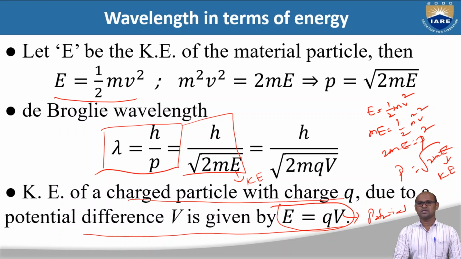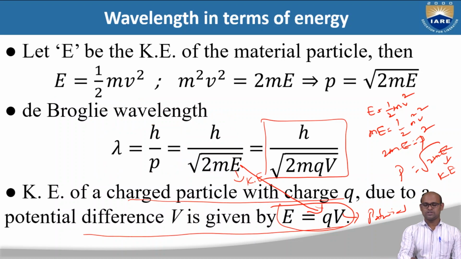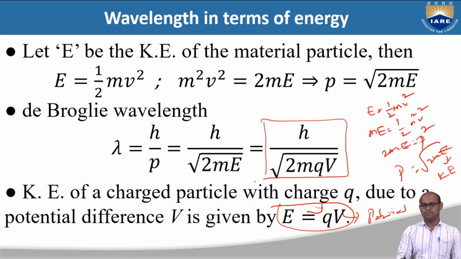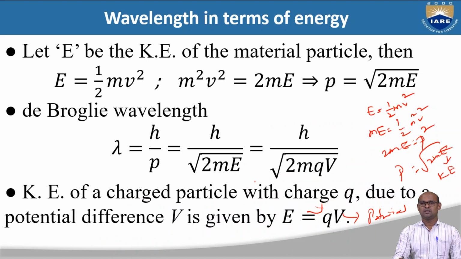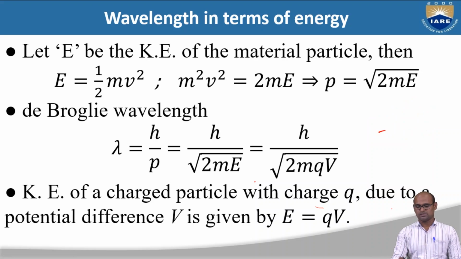So we are going to substitute this kinetic energy in this equation, h by square root 2mE. E is basically q into V, so I get h by square root 2m q V. So this is the de Broglie wavelength for a charged particle. In this slide, we have derived the de Broglie wavelength for a material particle having some kinetic energy, and then we also derived the de Broglie wavelength for a charged particle.